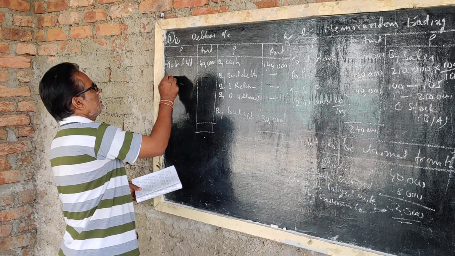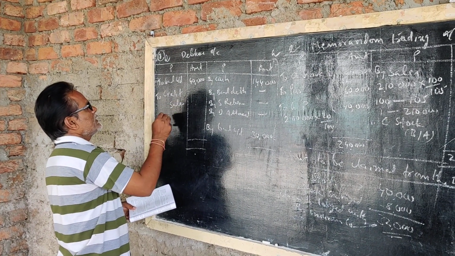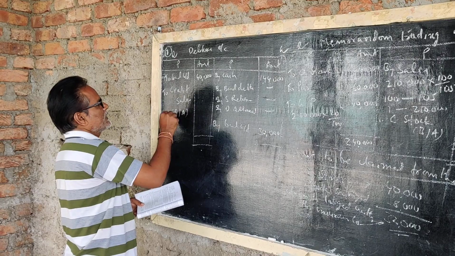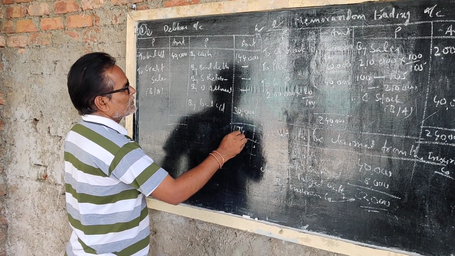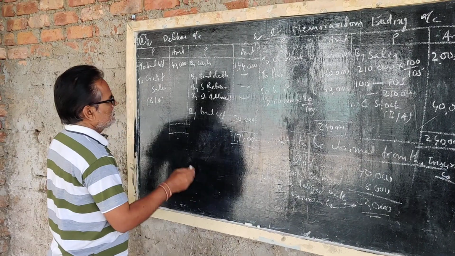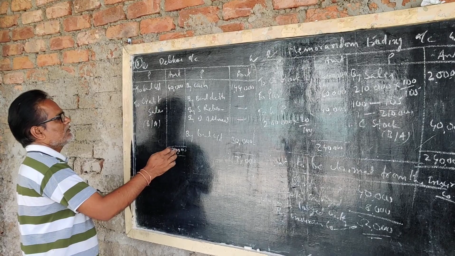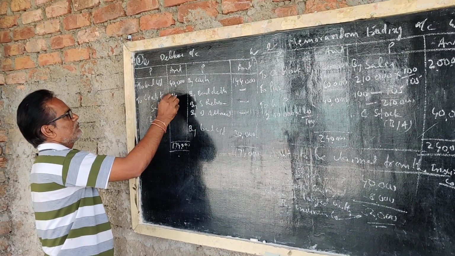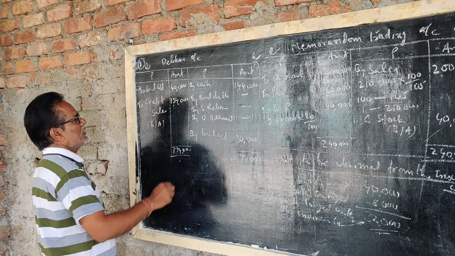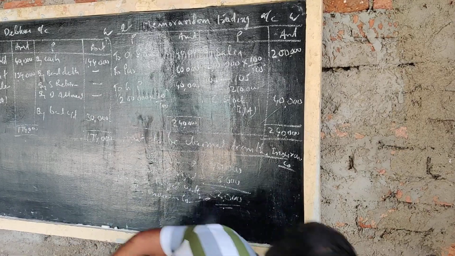You get the credit sales, that is the balancing figure. For the total amount of 1,74,000, here also 1,74,000. From 1,74,000, deduct 40,000, 1,34,000. That is credit sales. Now you can apply the memorandum trading account.